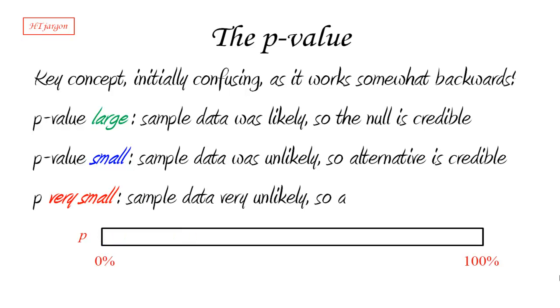Now, what if the p-value is very small? And by the way, the p-value is usually denoted by just p. Okay. Well, if the p-value is very small, like what we're seeing right now, that means that the sample data was very unlikely under the null hypothesis. So if we assume that the null hypothesis is true, then we have to conclude that we saw something really, really rare, something really strange. Or maybe the null hypothesis was not right, and so the alternative was correct, and so in this case the alternative is going to be supported.